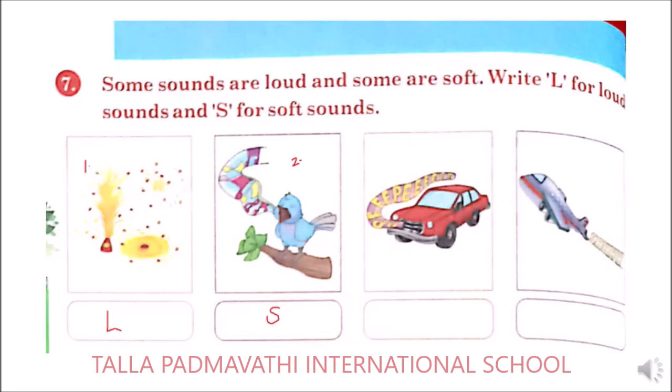And next it comes for a car. A car is traveling and it has a horn. So the horn sound will be loud. So write it as L. Next, the fourth one is an aeroplane. Here the aeroplane is also going to move with a loud sound. So you need to write loud.